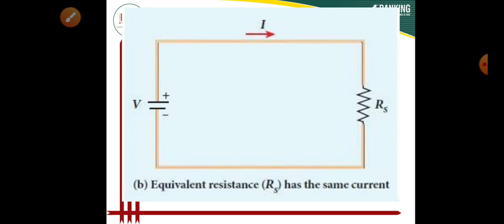With respect to the potential difference, I have shown the total equivalent resistance connected in series with the potential difference V. Across the potential difference V, the whole equivalent resistance RS is connected, and due to RS being connected across the potential difference V, we are getting the current I.